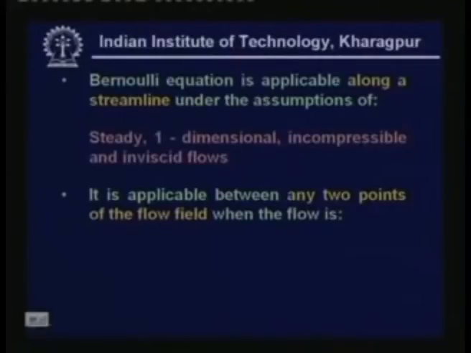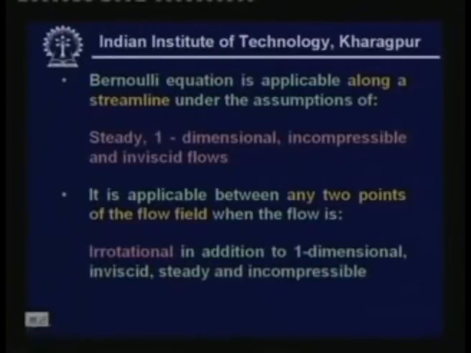And Bernoulli's equation is also applicable to any 2 points of the flow field when the flow is irrotational in addition to one dimensional, inviscid, steady and incompressible. What it means is, if the flow is irrotational in addition to steady, incompressible and inviscid, then you can also apply Bernoulli equation to any 2 points in the flow field, not necessarily on the same streamline.